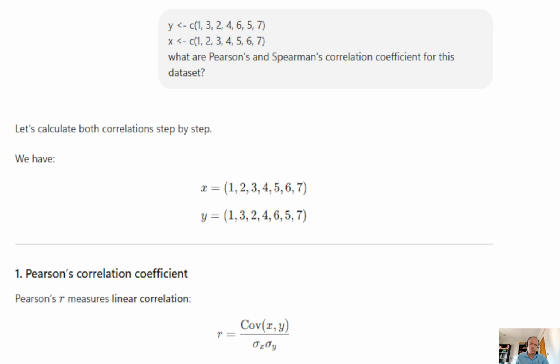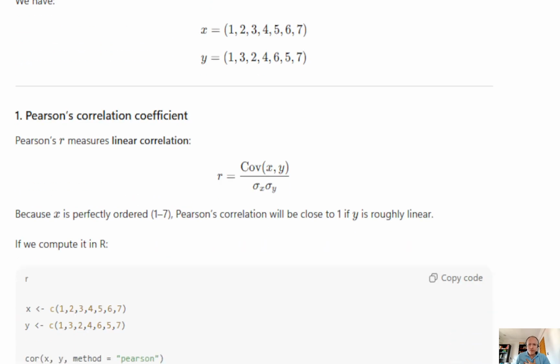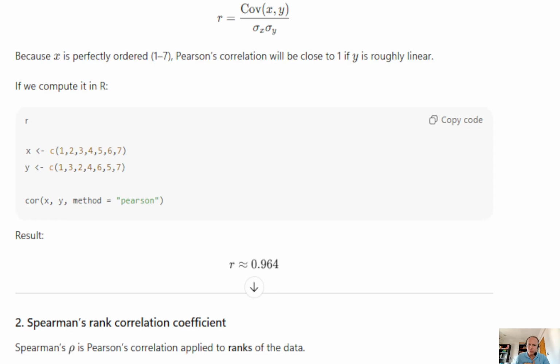Fairly simple question, right? I mean, the data is available. GPT knows what Pearson's and Spearman's correlation are about. So let's see what we encounter. ChatGPT sees, okay, we have 2 variables, x and y. Then it gives the formula for Pearson's correlation coefficient, which is correct. And then it says, well, because x is perfectly ordered, Pearson's correlation will be close to 1 if y is roughly linear. Let's see what that brings.